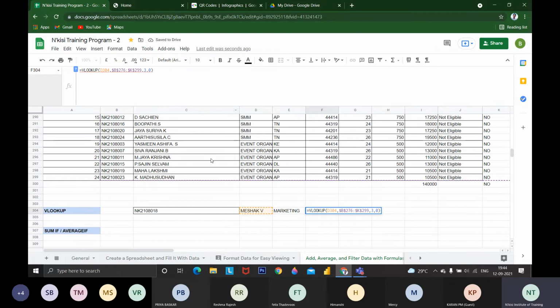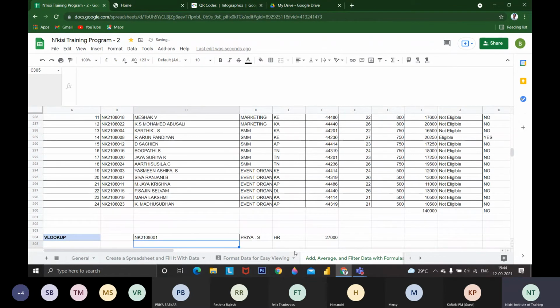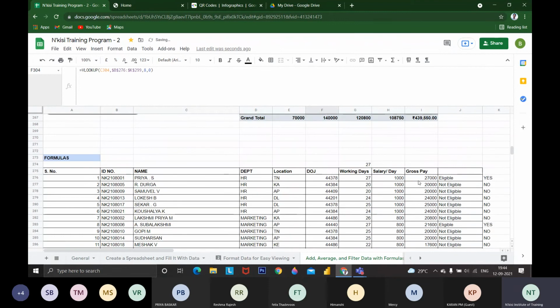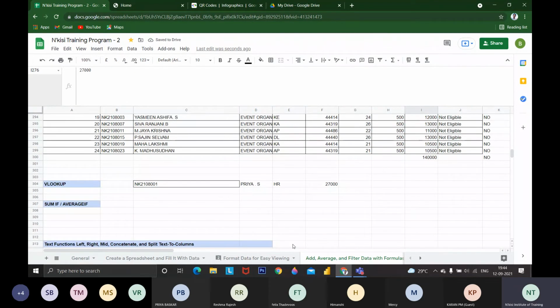See, the selection range has changed, but this range, since we haven't locked it, has changed. Our salary column, counting 1, 2, 3, 4, 5, 6, 7, 8, is the 8th. So we can change it to 8 and press enter. Whatever ID number I am giving here, we will be getting their salary. We need not search anywhere. I'm getting Priya's salary, 27,000. This is the VLOOKUP function.